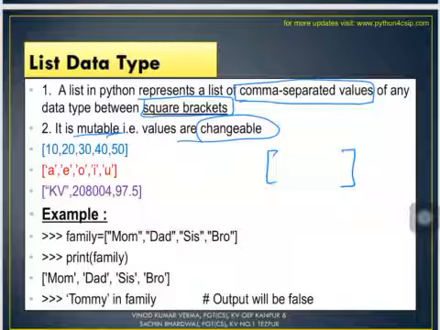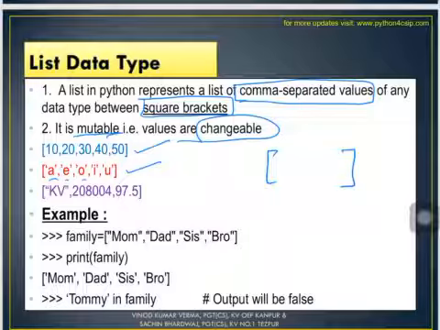Alright, now let us see few examples quickly. 10, 20, 30, 40, 50. This is an integer list. All the values are of type integer. Next, A in single quotes, comma, E in single quotes, O, I, U. So this is again the list of characters, and you can see all elements are separated by comma and individual character is enclosed in single quotation marks. So it is a list of characters.